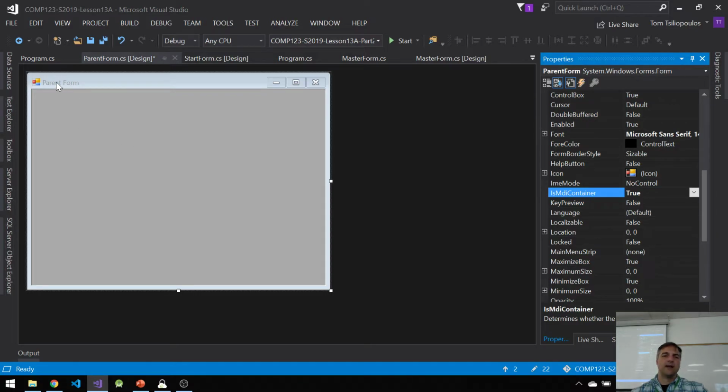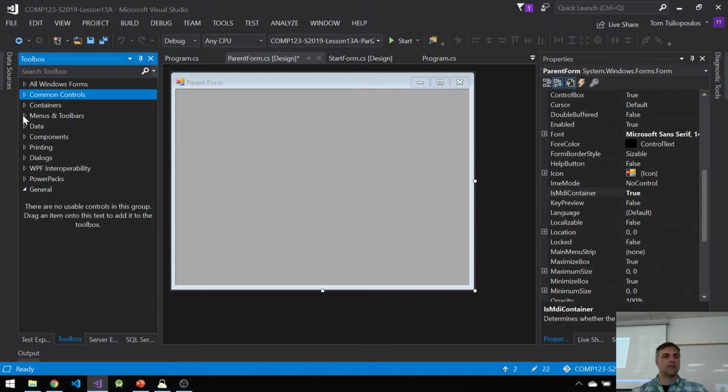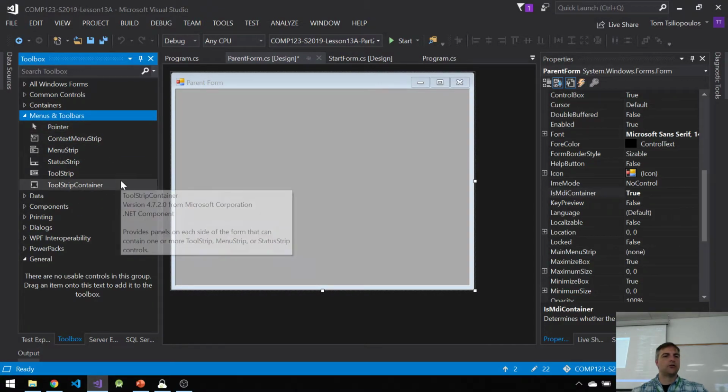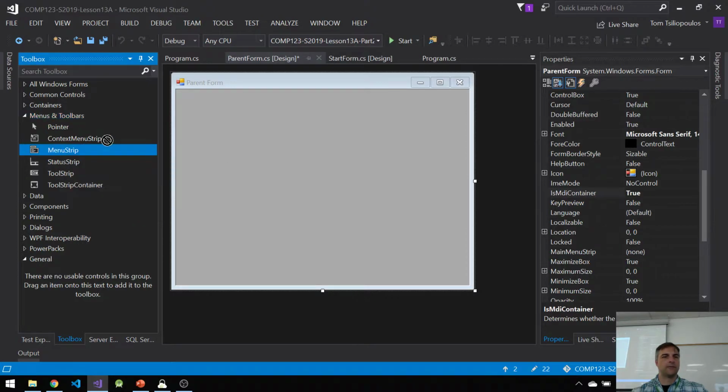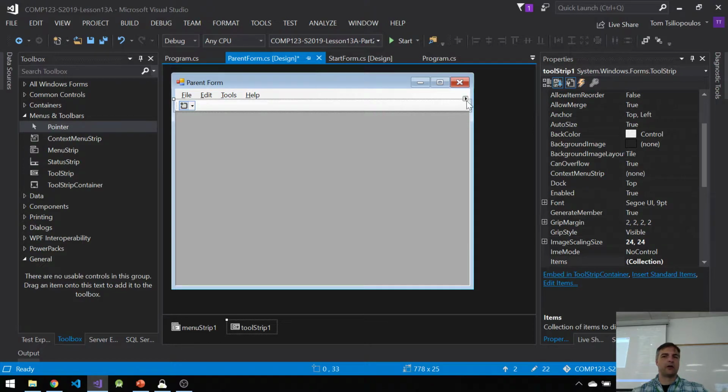In a multiple document interface like this, I want to have a menu, chances are, and a toolbar, maybe even a status bar. We haven't talked about status bar, but I'll talk about it really briefly here. So in the toolbox, I'm going to go to menus. Here's menus. I'm going to drag and drop my menu strip, right? And in my menu strip, I want to select standard items. So boom, I got my standard items selected. And I'm also going to include a tool strip. And I'm also going to include standard items.